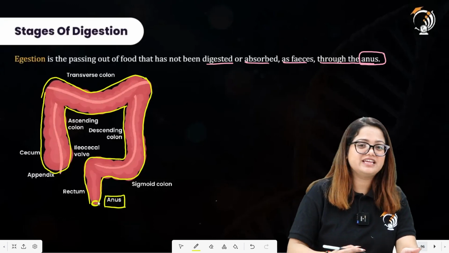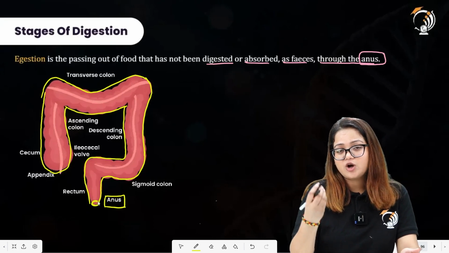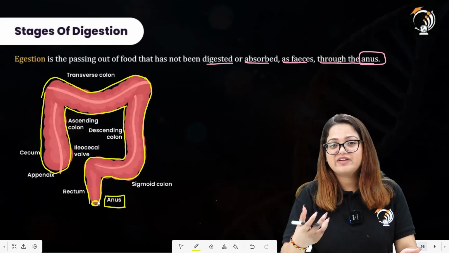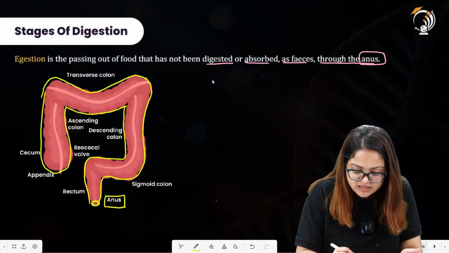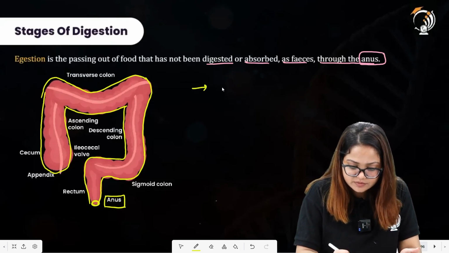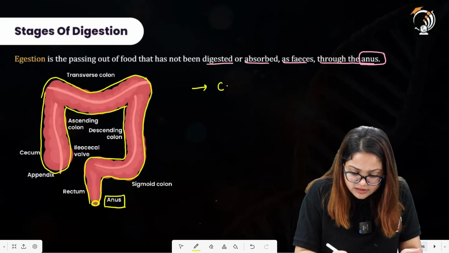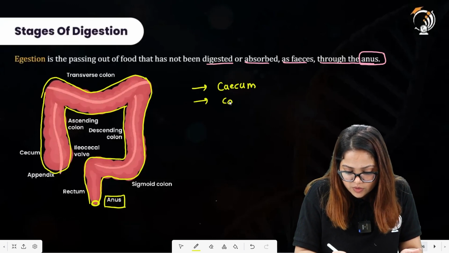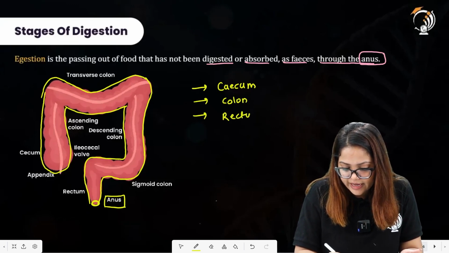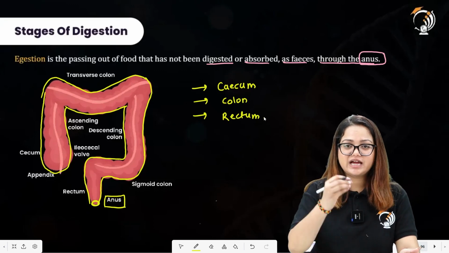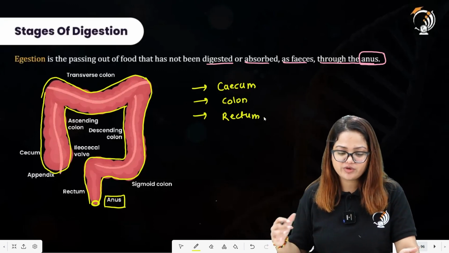You have to select the incorrect option which is not identified as a part of the large intestine. So what are the parts of the large intestine? We have cecum, colon, rectum, and anus, the opening through which the undigested food material will be removed out from the body.